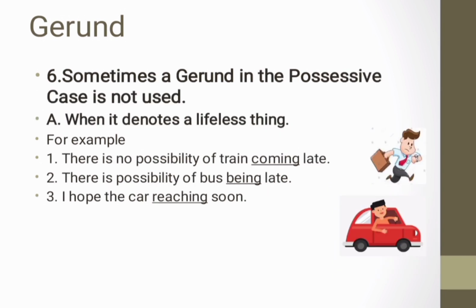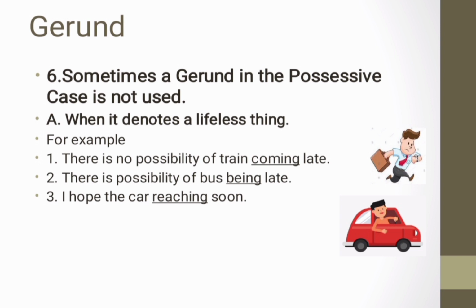Sometimes a gerund in the possessive case is not used when it denotes a lifeless thing. For example, there is no possibility of train coming late. Here, the word coming is the gerund, which is denoting a lifeless thing, train. That's why this is not used in the possessive case.